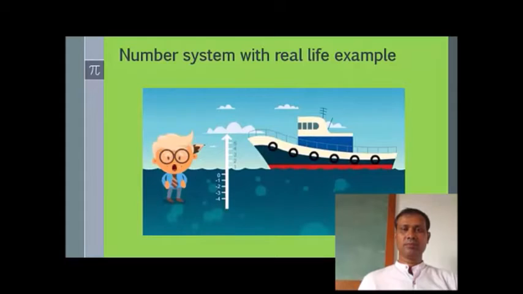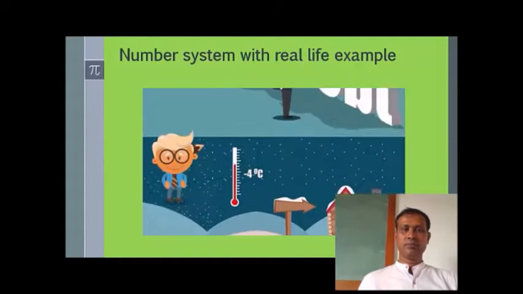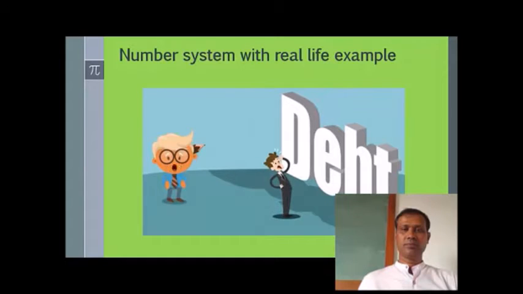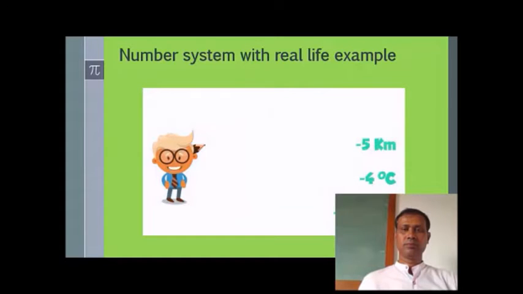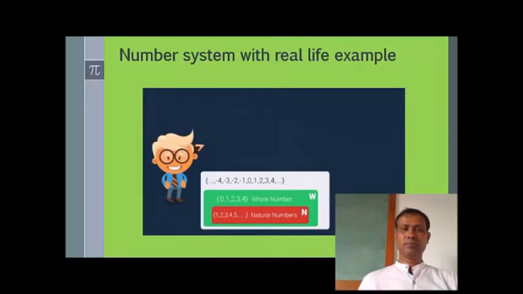For example, when you have to measure the depth of a ship below sea level, when the temperature drops to sub-zero under very cold conditions, and of course when you owe money to the bank. In all such cases, the numbers are called negative numbers, which when clubbed together with whole numbers form a group called integers, denoted by the letter Z.